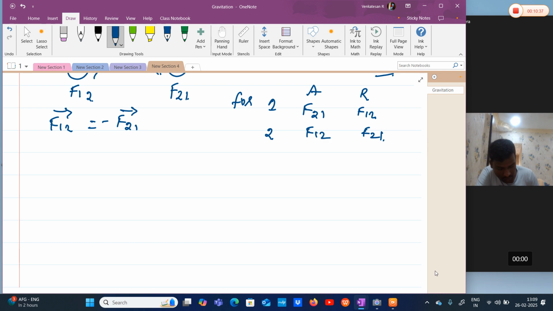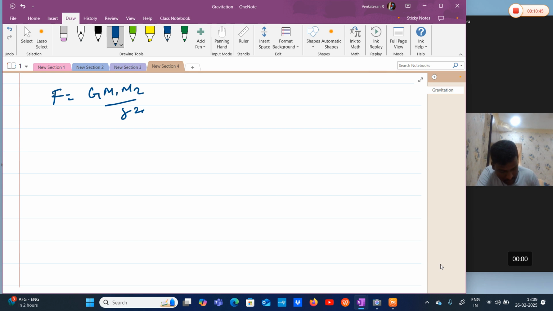Okay, let's go for some questions. F is equal to G M1 M2 by R square. Now, let's take a condition. There are bodies M1 and M2. They are identical, which means identical mass, identical radius, identical density. They are separated by distance r, small r.